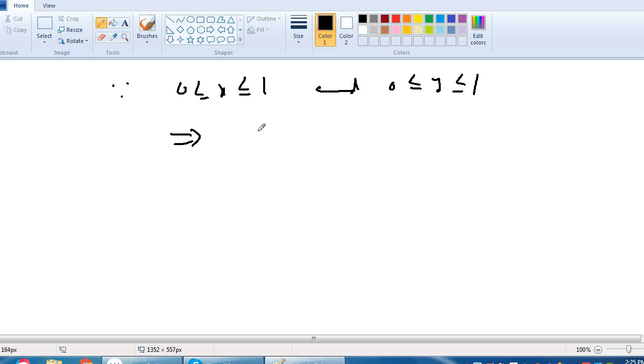This implies if we add these two, we get 0 is less than or equal to x plus y, and this is less than or equal to 2. We can write it in this way, that x plus y minus 2 is less than or equal to 0. This is our equation number 1.